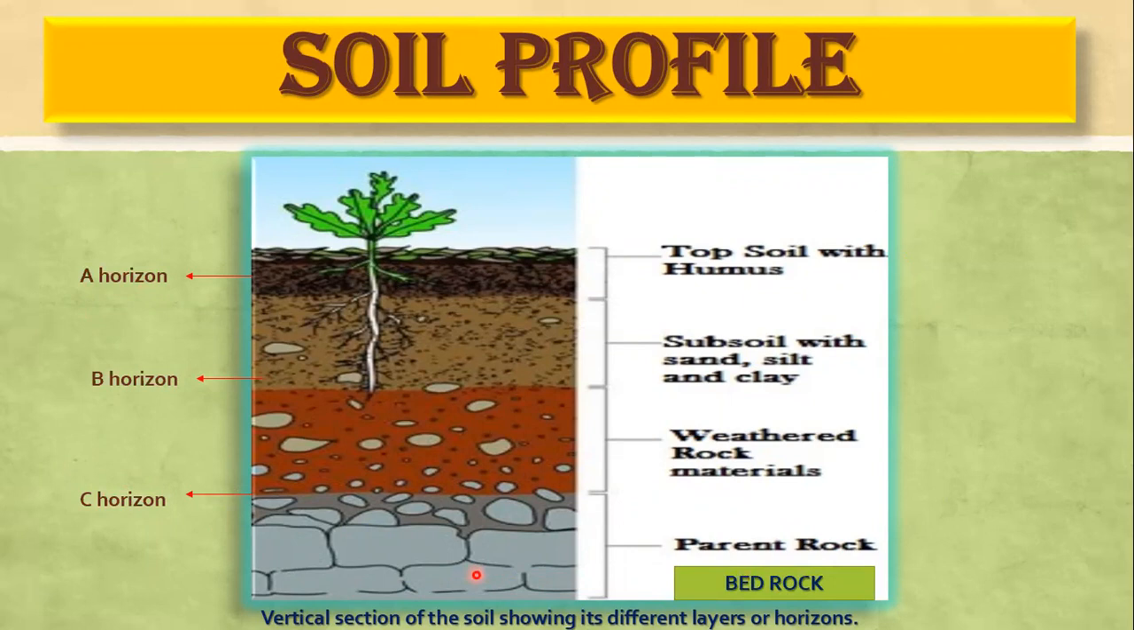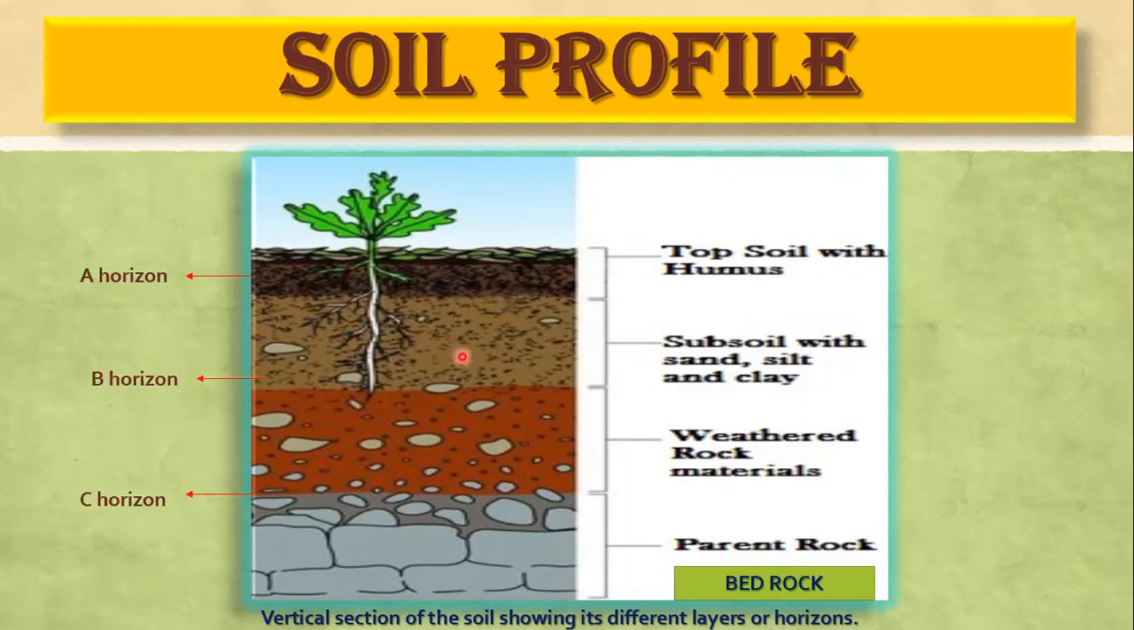So first, we will discuss A horizon. A horizon is also called the topsoil. It is the uppermost layer of the soil, and because it contains humus, it is dark in color. Topsoil has humus and minerals in it. Humus is very essential for the growth of plants, so most of the plants are grown in the A horizon only. We can say A horizon provides nutrients to plants, and most of the plants' roots are confined to this layer only.